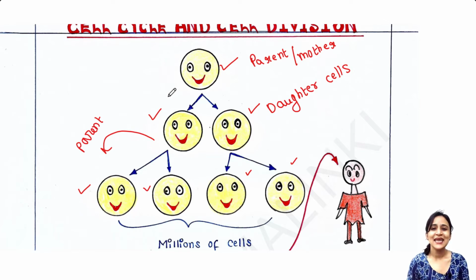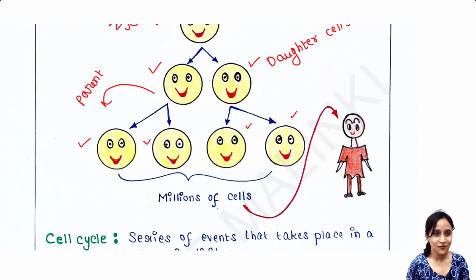So, any organism starts from a single cell like this. This is the single cell. And you know what that cell is? That is the zygote. This is the single cell and from that single cell, any organism develops. So when this single cell divides and generates millions of cells, this is the organism that is generated.